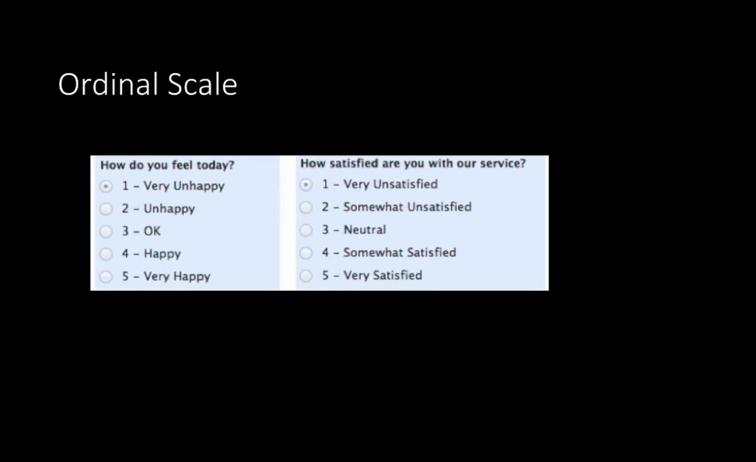The next option is an ordinal scale, and here there's an ordering or a ranking of the labels or names. So how do you feel today? Are you very unhappy, just unhappy, okay, happy, or very happy? There's no requirement here that the difference between each subsequent value is the same. So maybe the difference between very unhappy and just unhappy is really big, but the difference between unhappy and okay is kind of small. So they have to be ordered, but the gaps between them can be of varying sizes.